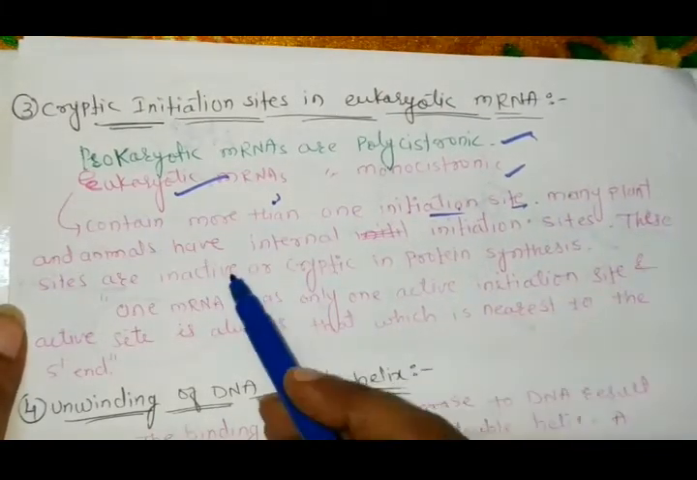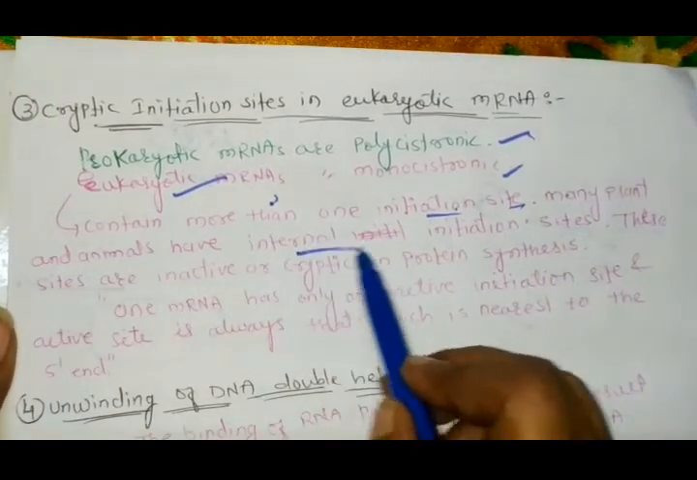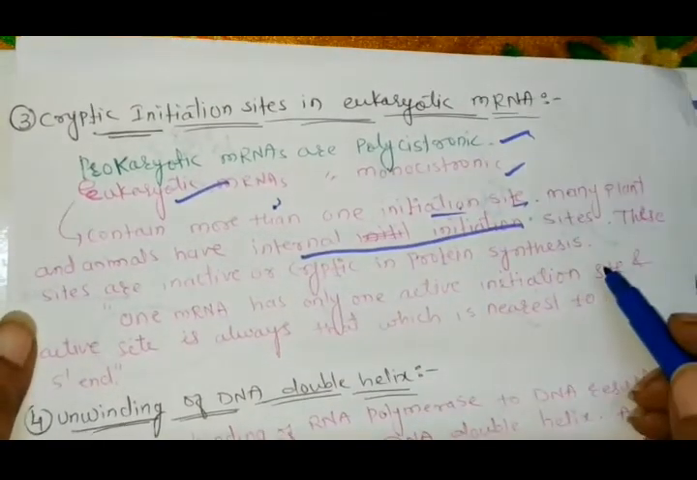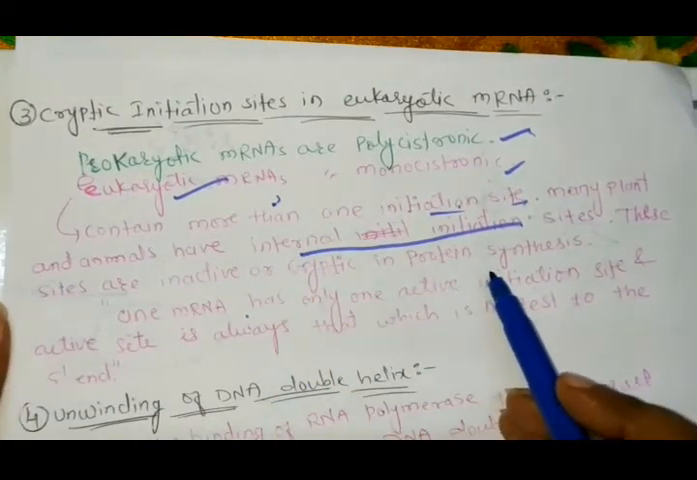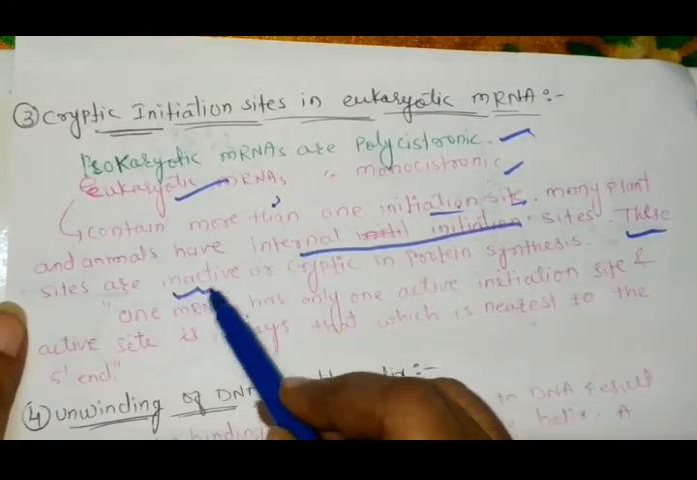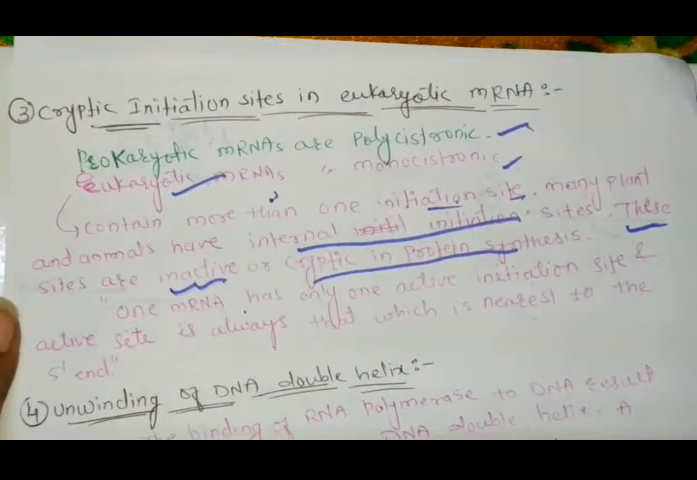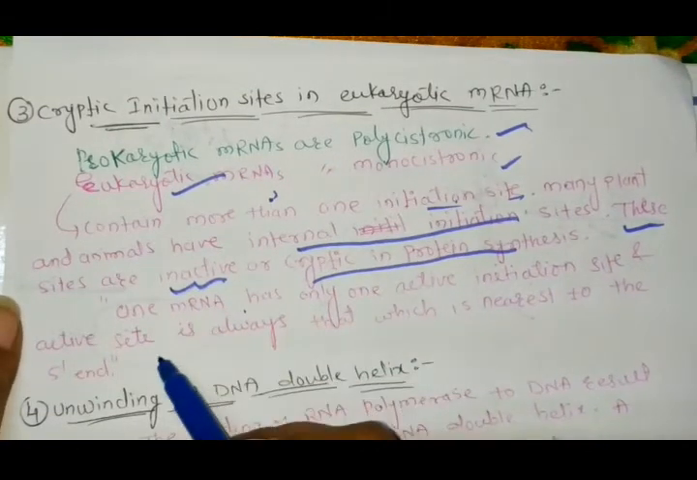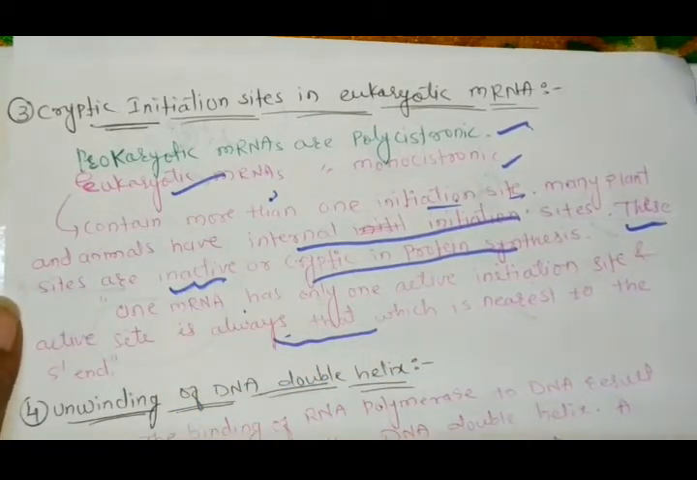Many plants and animals have internal initiation sites. That's why these sites are inactive or cryptic in protein synthesis. Only one mRNA has only one active initiation site, and this active initiation site is always present nearest to the 5 prime end.